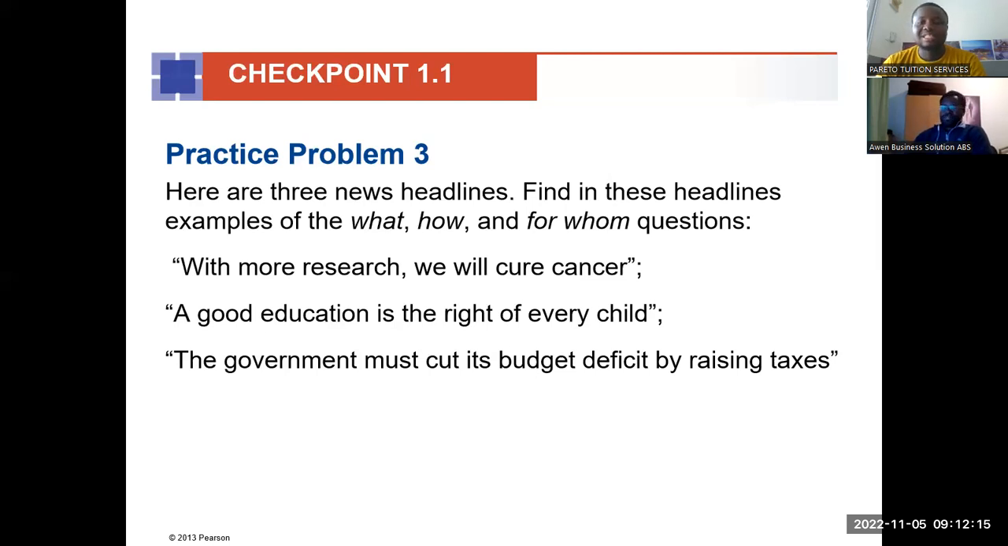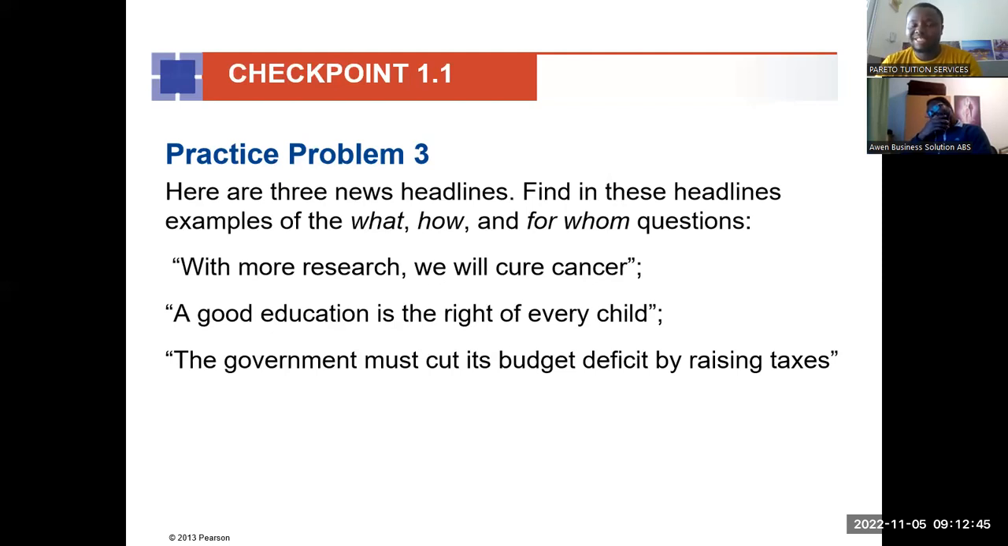All right, so the first statement is, with more research, we will cure cancer. With more research, we will cure cancer. Okay, so if you look at it, research is a how. How are we going to cure the cancer? With research. But then after the research, what are we going to cure? We are going to cure cancer.